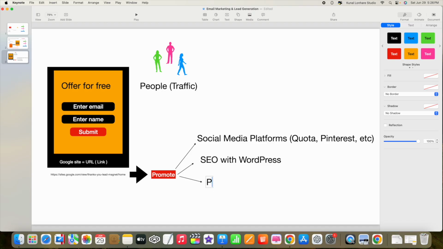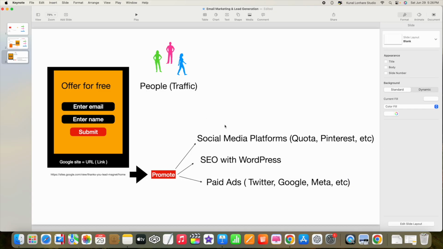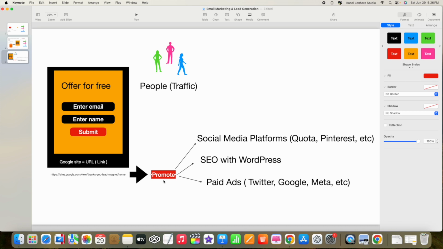You can use some paid ads, like Twitter ads, Google ads, Meta, that is Facebook and Instagram ads, and many more. So when you promote this URL, or this landing page of Google Sites, more and more, people will come to your form and give their details. It's only possible when you put in efforts and promote it.